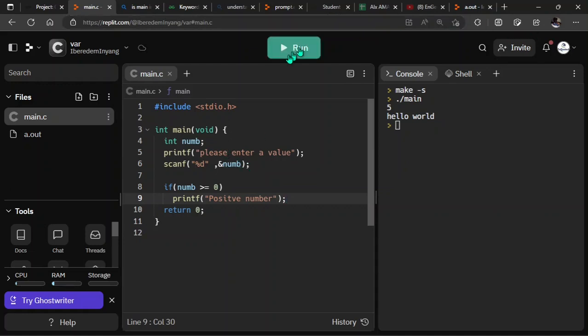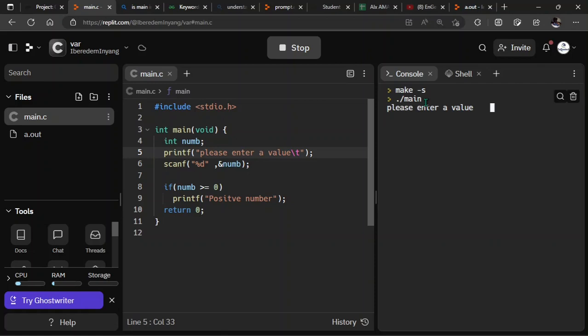Okay, and if you run this program and enter a value, let's just have something like slash t here to give us a space between the printf statement and what you're expected to write in the standard output. Let's run that again. Let's say I enter the number 7 and then enter. It's printing positive number. Let's run again and then enter something like -8, enter. It's printing nothing because there was no condition associated with the if statement, such that if you did not meet that very condition, use the other way around.